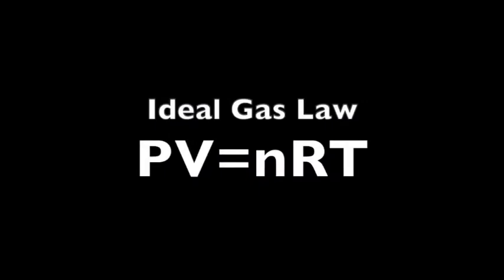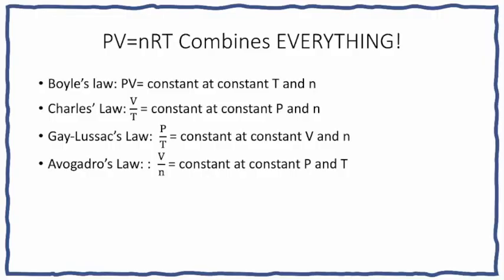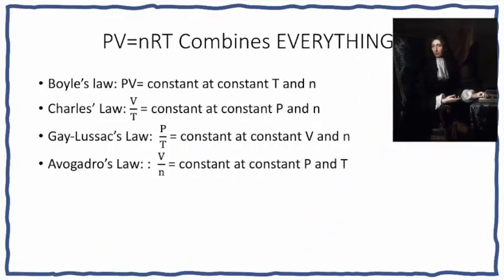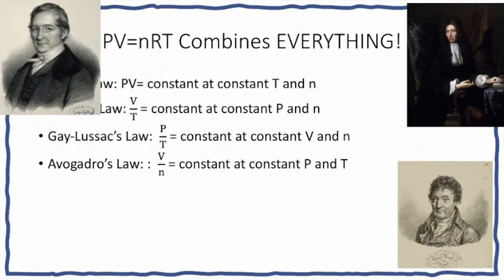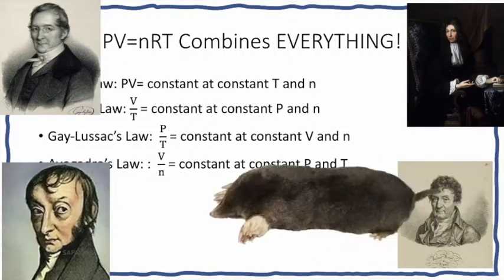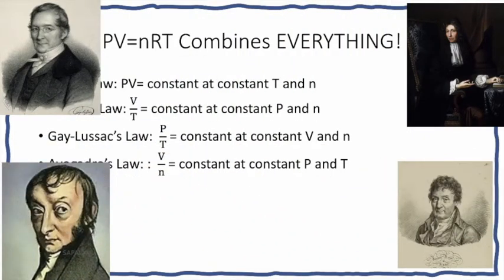Now we're ready to talk about the ideal gas law. The ideal gas law combines a bunch of smaller gas laws that were discovered in the 1700s and the 1800s. You may have run across some of these gas laws before. They include Charles' law, Boyle's law, Gay-Lussac's law, Avogadro's law, and the combined gas law. If you have time for some history, there's some great science that went into discovering these relationships. But if you're strapped for time, know that all of these laws can be derived by using this one magical equation and a little bit of algebraic manipulation. And I suggest you learn how to do this since it will make your life much easier.